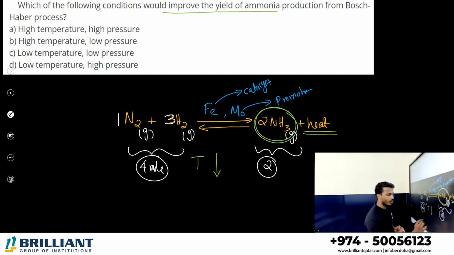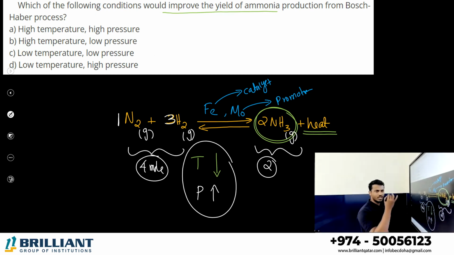So here, if you increase the pressure, what will happen, dear student? It shifts from 4 moles to 2 moles, so the forward reaction takes place. So what are the best conditions to get the maximum amount of ammonia during the Bosch-Haber process? Decrease the temperature, increase the pressure. Low temperature, high pressure, that is the best condition.